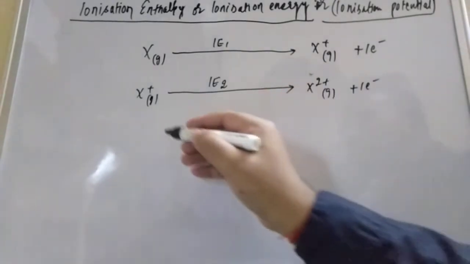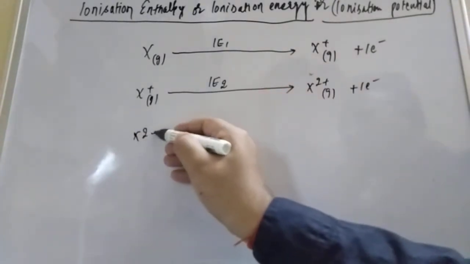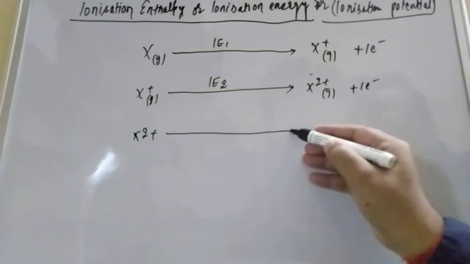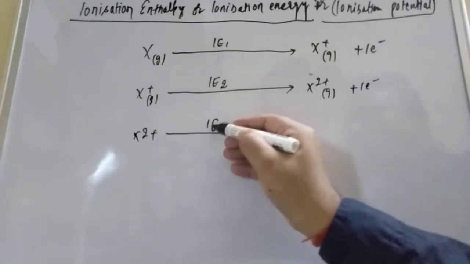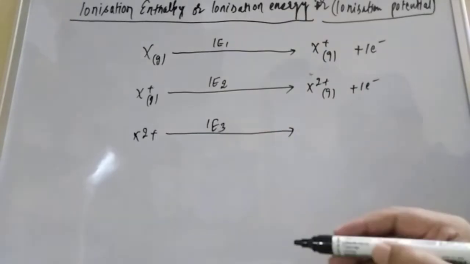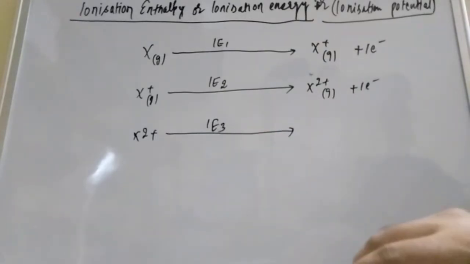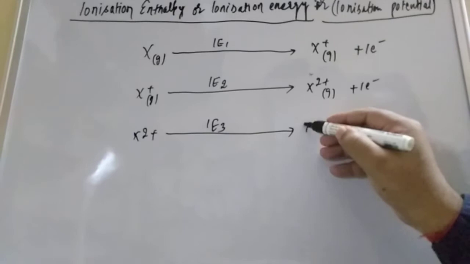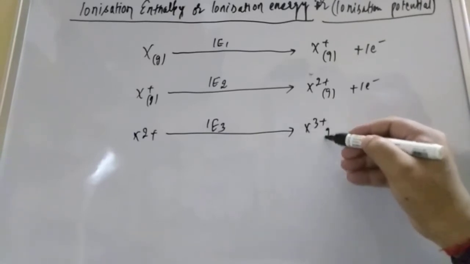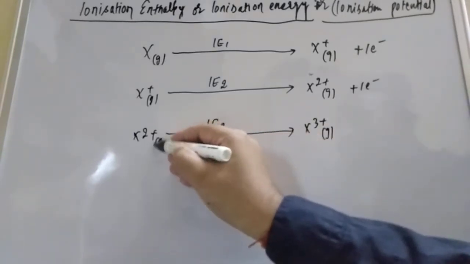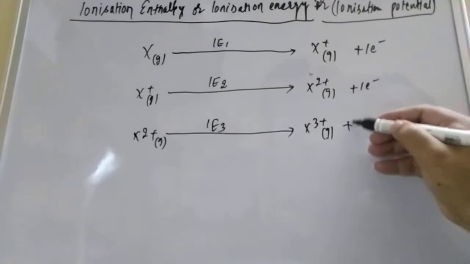And you can remove one more electron from X2 plus with the help of IE3, the third ionization enthalpy. We will get X3 plus, also gaseous, plus one electron.